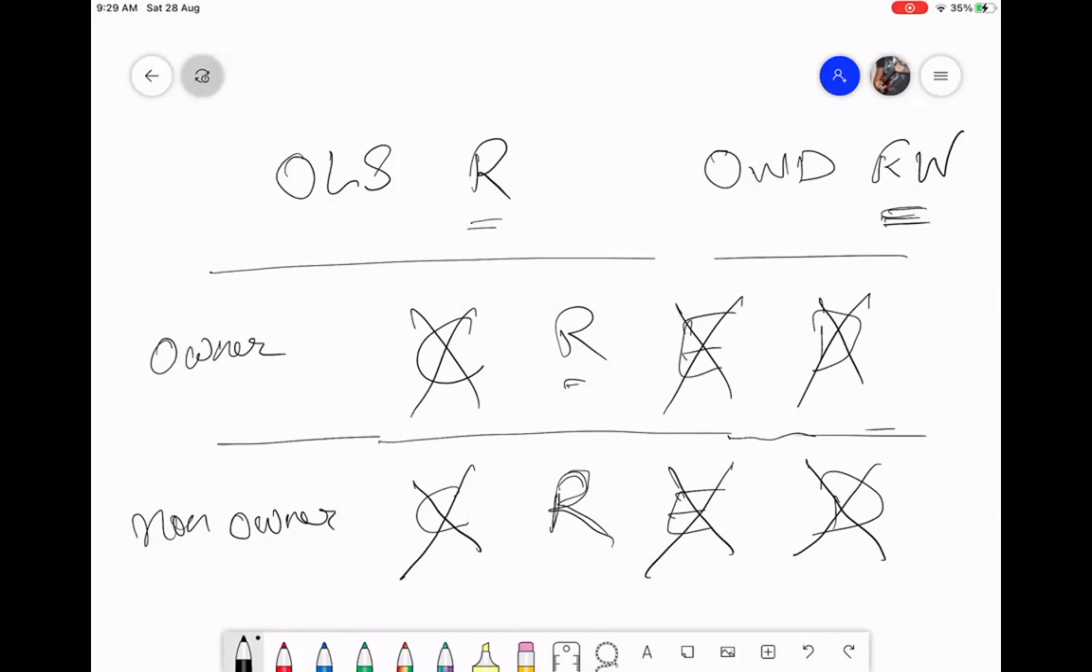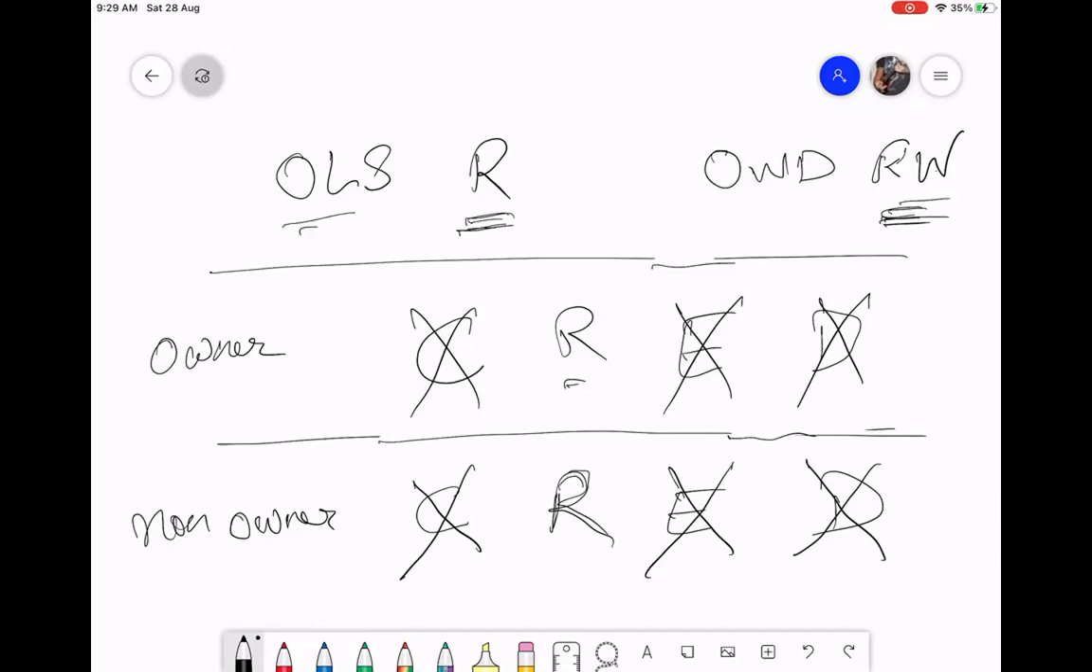As I said, OLS is like a chakravyuh, right? If you do not have permission in the outer circle, you cannot go inside. Even if you have permission to edit, but still in the outer circle you don't have permission, that is why you cannot edit. Even if you are eligible through OWD to edit, you are not able to edit because you do not have edit permission. Owner and non-owner both have the same OLS.